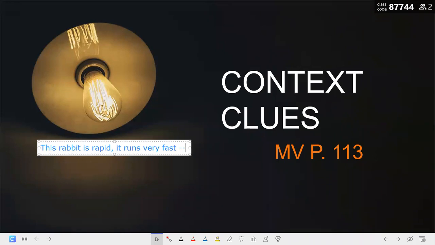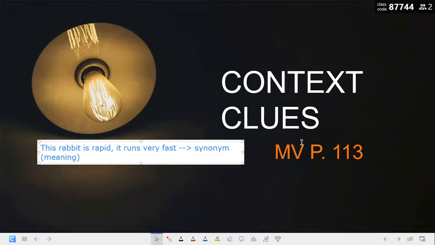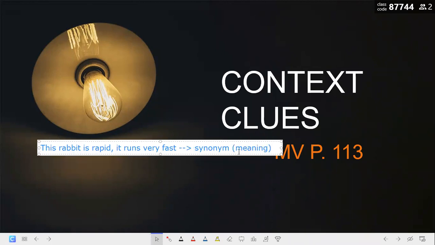Now this is called what, guys? This is called a synonym. What is the meaning of the synonym? The synonym is the meaning of the word. Sometimes we find the meaning of the word in the same sentence.